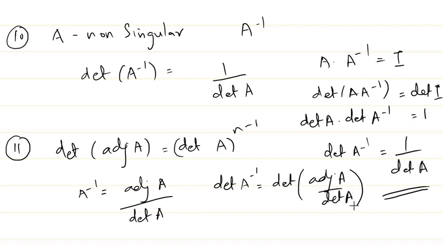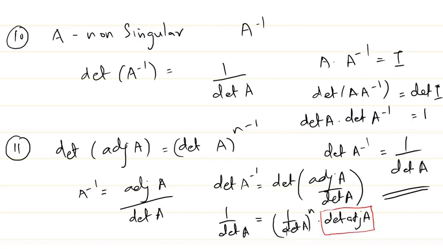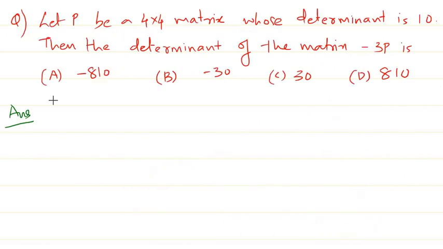You can see here this determinant of A is actually a constant. So the determinant of K times adjoint of A is K power n into determinant of adjoint of A. So it will be 1 by this constant, the constant power n, into the determinant of adjoint of A, which is equal to the determinant of A inverse, which is 1 by determinant of A. From this you get the value of the determinant of adjoint of A. What you can do is multiply both sides by determinant of A power n, so you get directly this identity, correct?